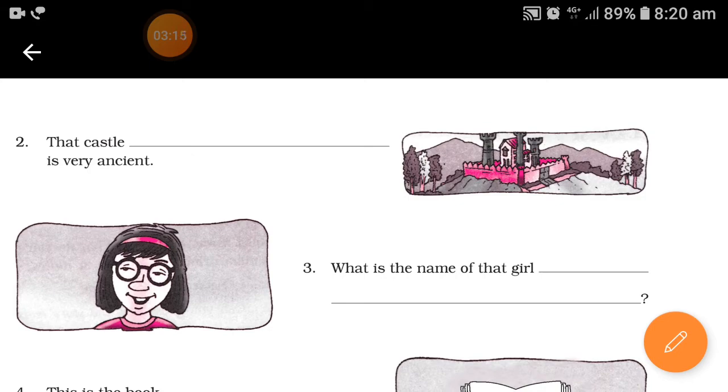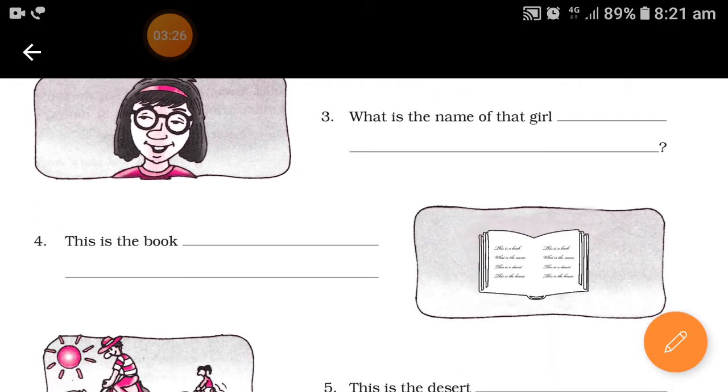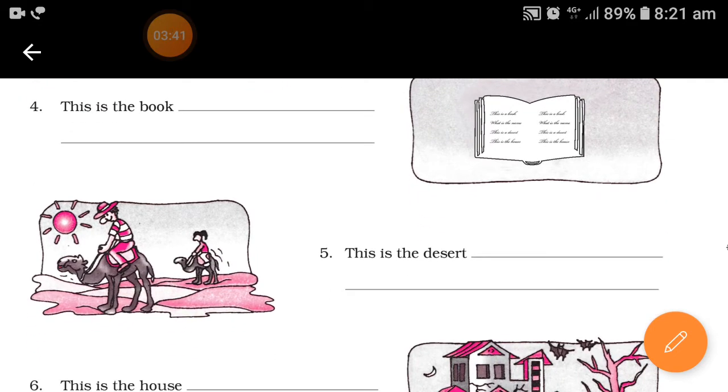Next one, what is the name of the girl who is wearing glasses, or who is having a beautiful smile, or who is standing in that corner? This is the book which belongs to Rohan, which is written by Ruskin Bond, which was lost 2 days ago, which is to be submitted to the teacher for correction. This is the desert, which is the largest desert in the world, or where only camels are found, or where it's very hot.